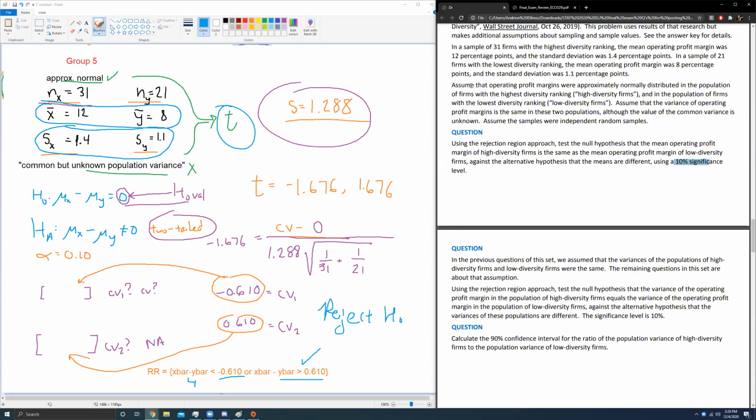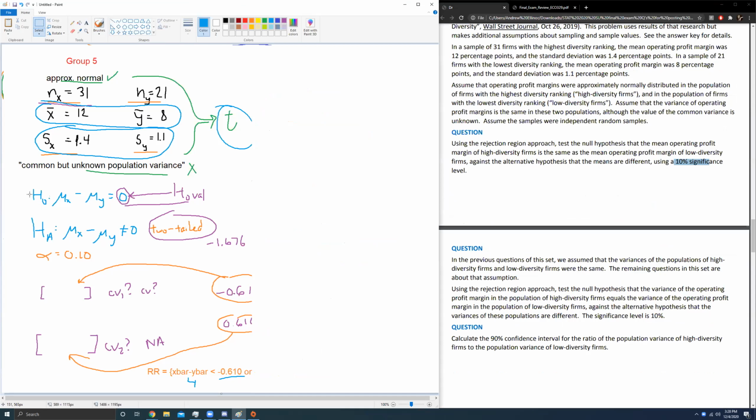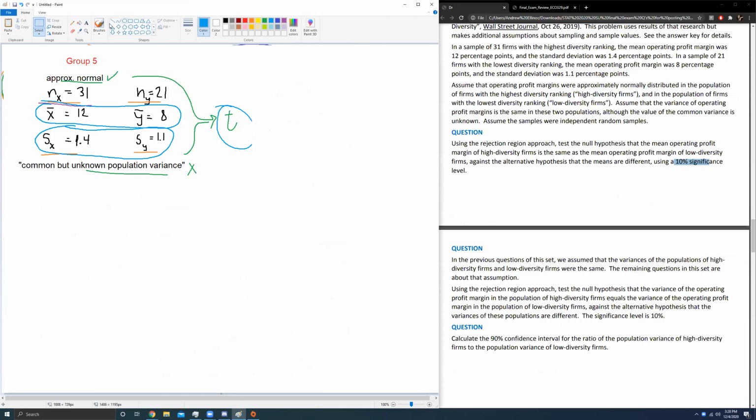a 2 variance question. In the problem we just did, we assumed the population variances were the same. But now we're doing a hypothesis test. It says, using the rejection region approach, test the null hypothesis that the variance of operating profit equals the variance of operating profit for the other type of firms, against the alternative that they are different. So sigma x squared is different from sigma y squared. And again, using some alpha level of 0.1.